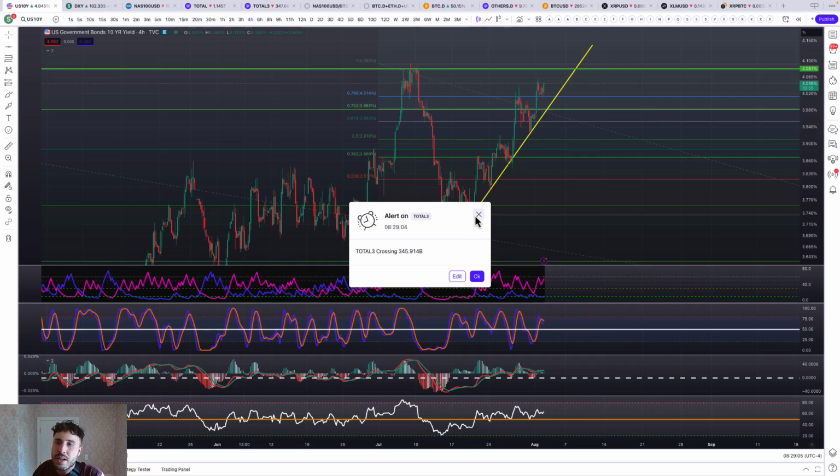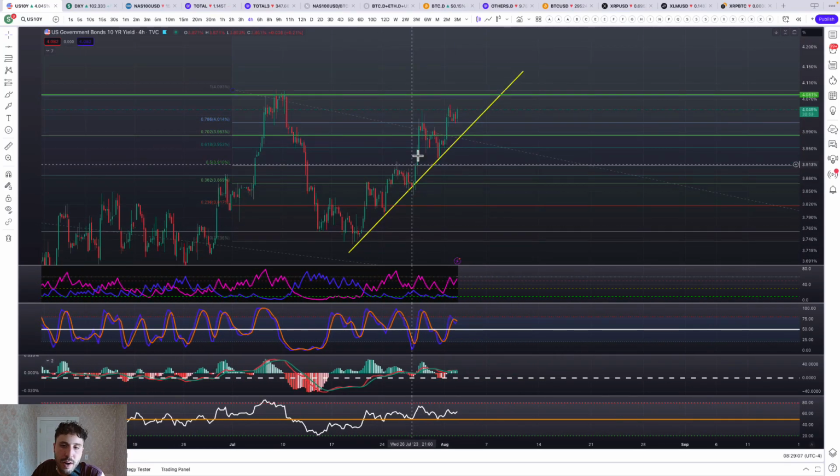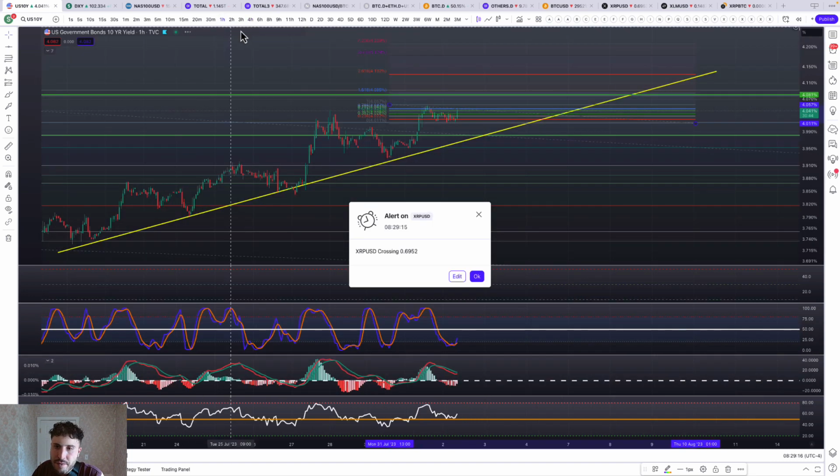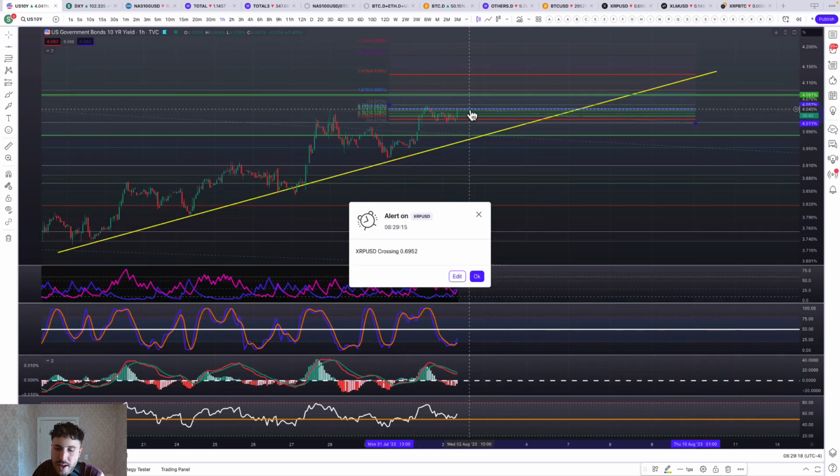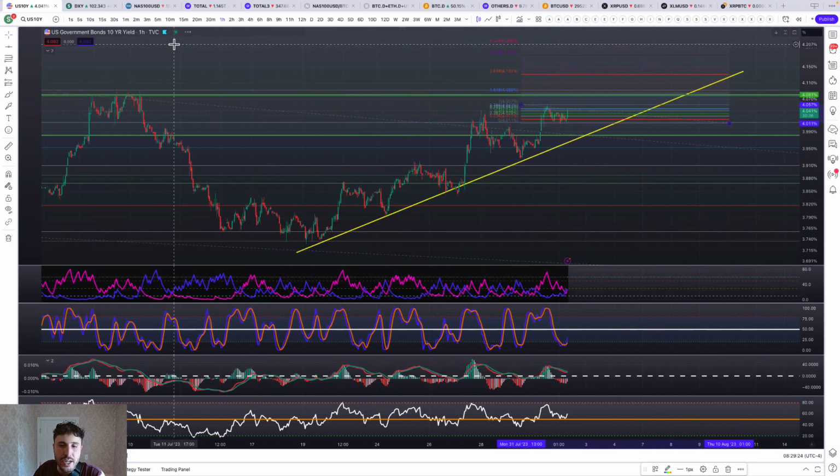So we have the bond yields right now. We're still riding up on that trend line. Right now we're testing this micro 786. So far it got rejected, but this is a very small time frame. So we're going to have to see if this breaks up. If it does, then we're targeting 4.085%, and that's the key level that we've got to get rejected by.